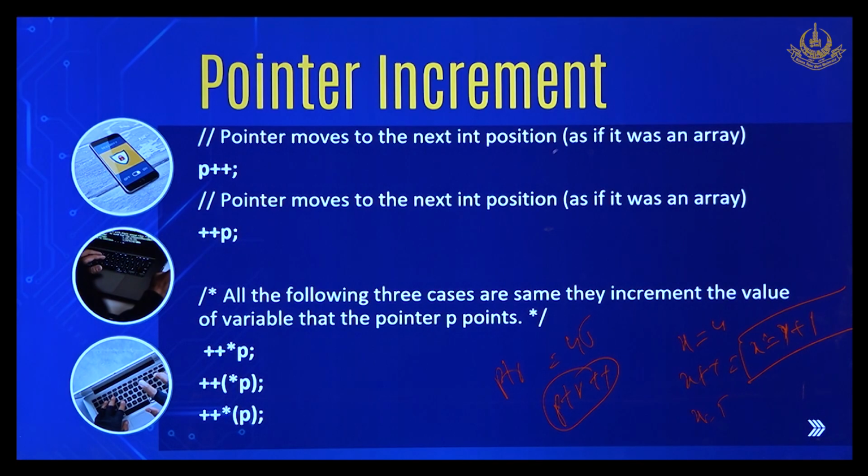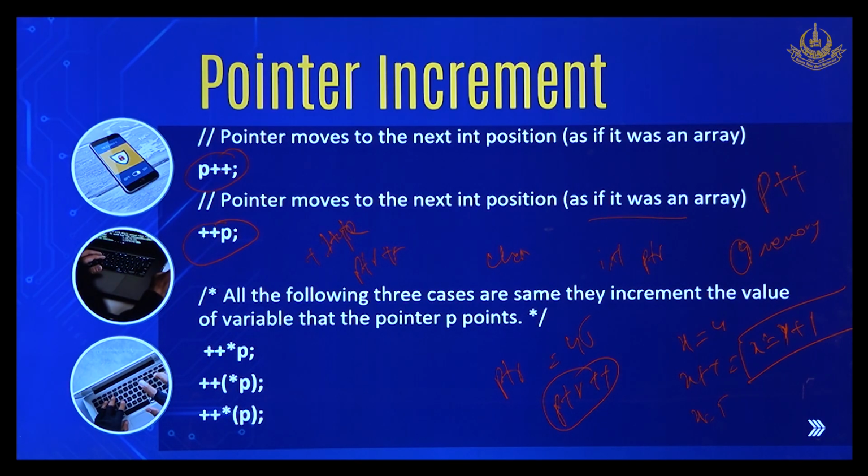So it explains the pointer moves to the next int position as if it was an array. What happens is that when you add ++ to it, it will move 4 memory locations, because the pointer is of int type. If the pointer is of character type, then by doing ++ to the pointer, it will move 1 byte. Okay. So the pointer moves to the next int position as if it was an array.